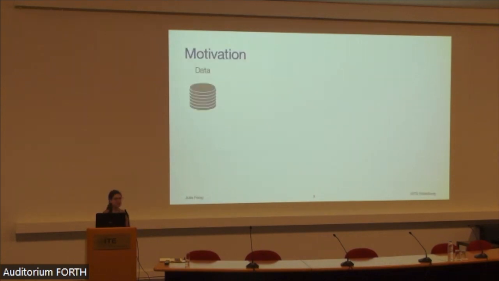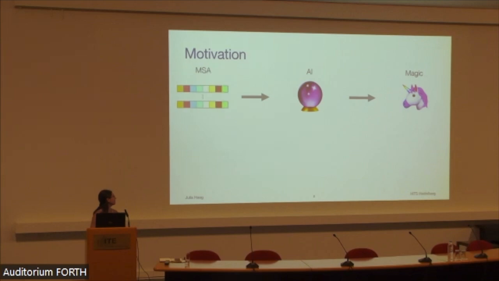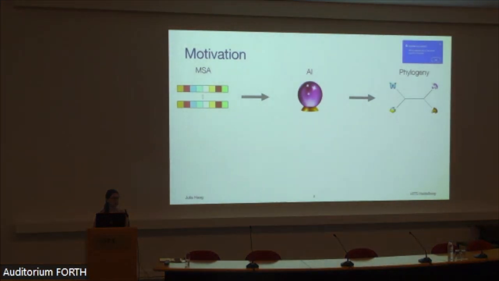Before we start, I want to briefly motivate why we even started studying the realism of sequence evolution simulations. And to do so, let's talk about how AI works. So basically, we feed a bunch of input data into a trained AI, and then magic happens. Or as we would maybe like it in phylogenetics, we feed in a multiple sequence alignment into a trained AI, and then we get the hopefully true phylogeny.